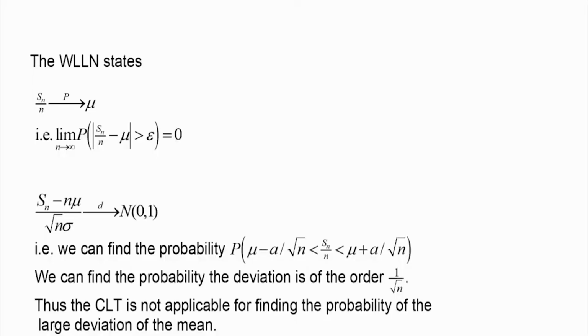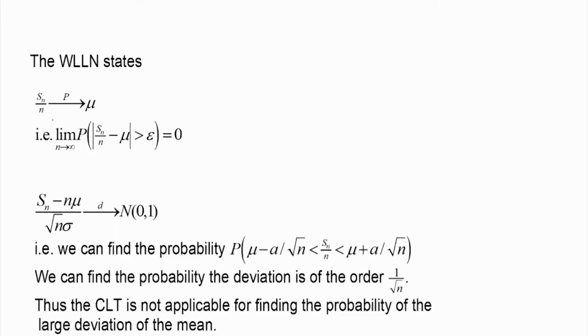Now let us go back to the laws of large numbers and CLT, and see how they can deal with deviation from the mean. As the name large deviation implies, we have to deal with large deviation from the mean. Suppose Sn by n, that is the sample mean, and according to the weak law of large numbers, it converges in probability to mu. What does it mean? That the probability that Sn by n will deviate from mu by a very small amount, epsilon, that probability will become 0 as n tends to infinity.